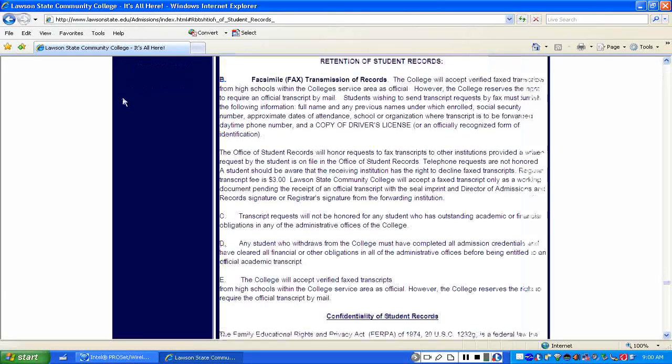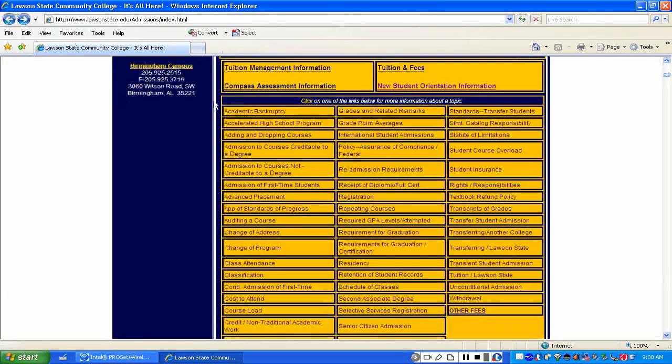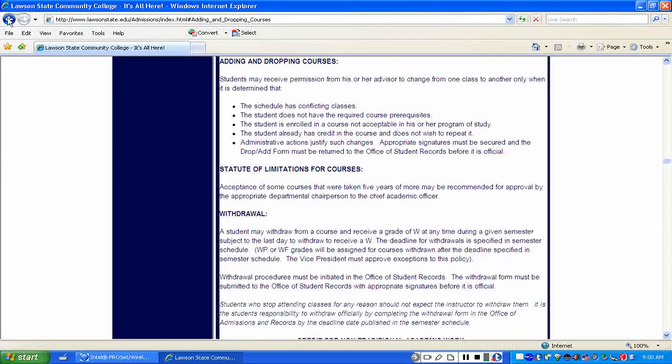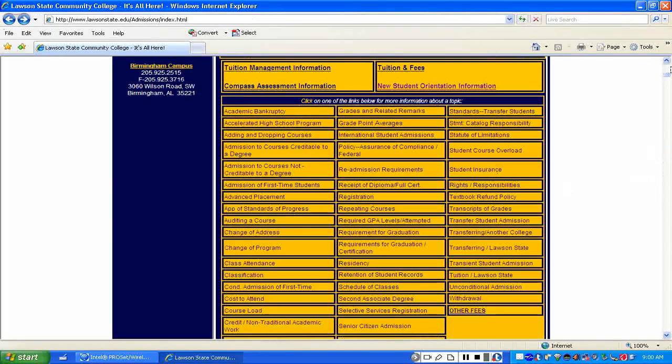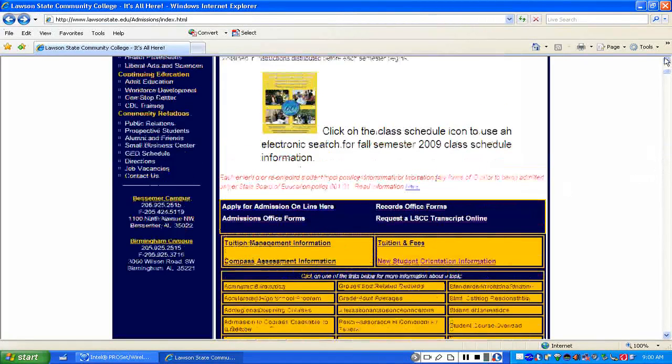Retention of student records, you can see that. Adding and dropping courses, the specifics about adding and dropping courses. So I think you get my point that the college is determined to make sure that we equip, empower, and engage you. And so we are empowering you by giving you all of this information.